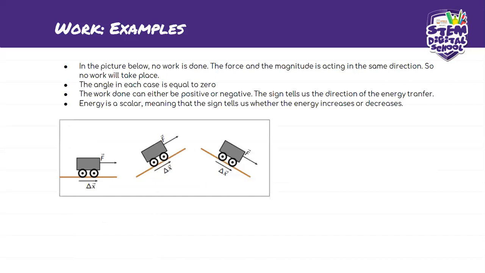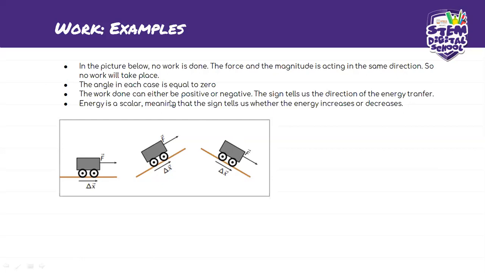Okay, then moving on. This is just a small example that I wanted us to see, because we're talking about forces acting on an object, etc. In the picture below, no work is done. So in all of these ones, no work is done. Why is that? The force and the magnitude are acting in the same direction. Which means this person is not standing, this person is moving, and the object is also moving. So no work takes place. The angle in each case is equal to 0.